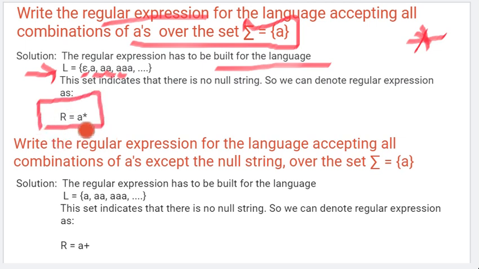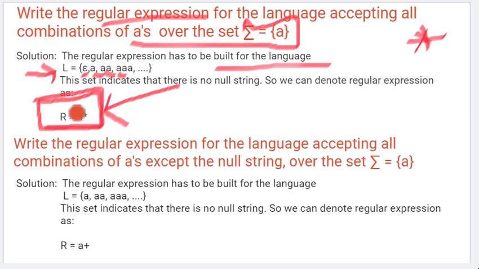So r equals a star. This small expression tells us what the entire language is. Instead of writing the entire language, this small thing represents a language accepting all the combinations of a, from 0 to infinity.